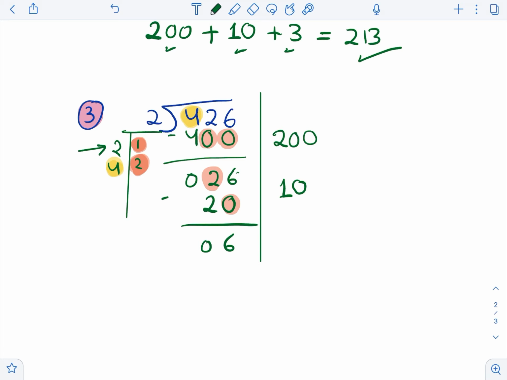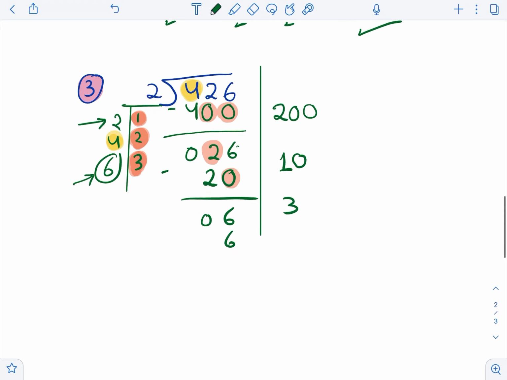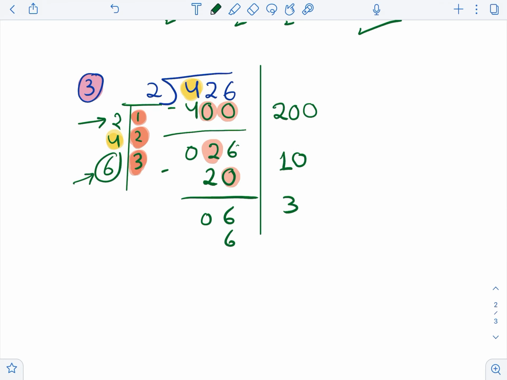Now let's look for the 6 one more time. 3 times 2 is 6, so here we are, we found it. We take it, we write it here. And the number that gives us this 6, the hero, is the 3. And there is no need to add any zeros because we don't have any place to hold. So subtract, 6 minus 6 is 0.